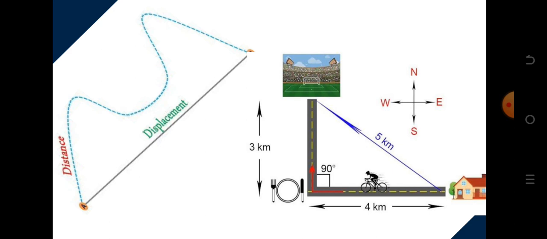In this second diagram, you see the boy wants to travel from home to the stadium, and he has to go 4 kilometers in one direction, and then 3 kilometers in another direction before he gets to the stadium. But if you want to use displacement, the displacement is just the distance traveled directly from home in a straight line to the stadium. So if I want to calculate the distance covered by this boy in this chart, the distance covered is going to be 7 kilometers, while its displacement is going to be 5 kilometers using the Pythagoras theorem, which says hypotenuse squared equals opposite squared plus adjacent squared.